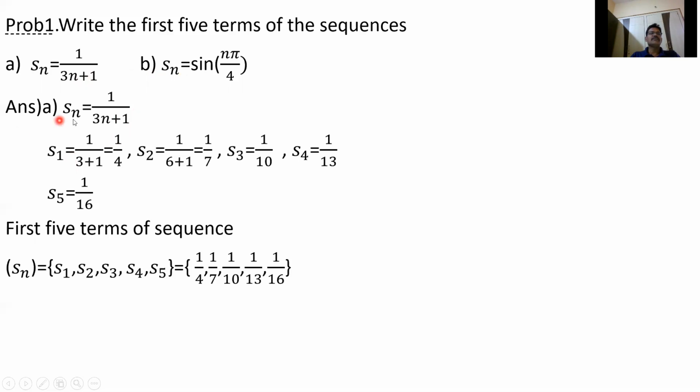Here Sn equal to 1 by 3n plus 1. For n equal to 1, S1 is 1 by 3 into 1, 3 plus 1, so 1 by 4. S2 is 1 by 3 into 2, 6 plus 1, so 1 by 7. S3: 3 into 3 is 9, plus 1, 10. S4: 3 into 4 is 12, plus 1, 13. For n equal to 5: 3 into 5 is 15, plus 1, 16, so 1 by 16. So the first 5 terms S1 to S5 are 1 by 4, 1 by 7, 1 by 10, 1 by 13, 1 by 16.